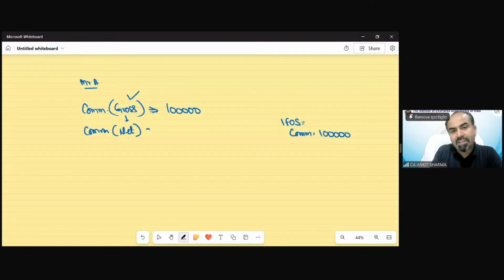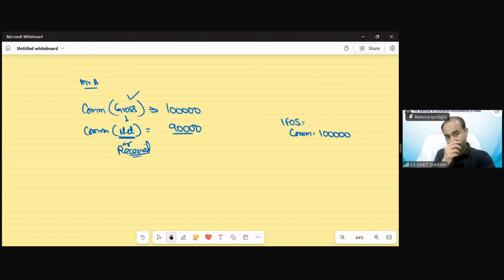one more organization, net 90,000. So if the word net or the word received has been used on those incomes on which TDS provisions are applicable, that means on this income, TDS has been deducted.